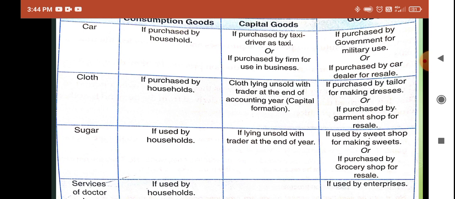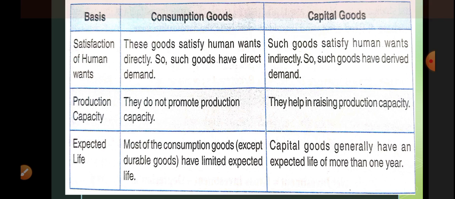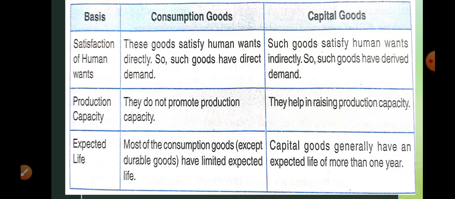Okay, now the service of a doctor. If I go to the hospital and take treatment, it is a consumption final service or good, you can say. And it is an intermediate good when a doctor works in an enterprise. Okay. Now this final good is further divided into two parts: consumption good and capital good.